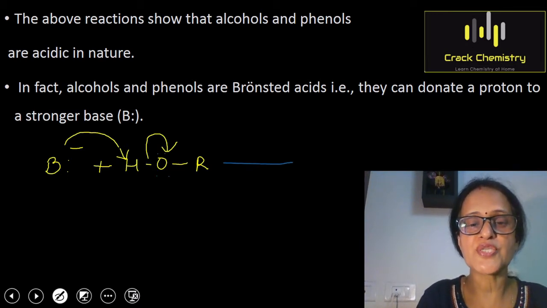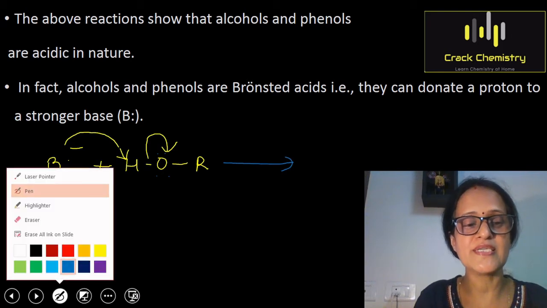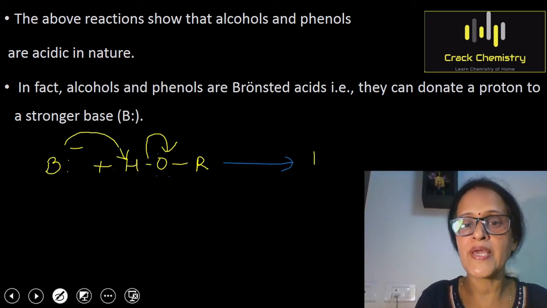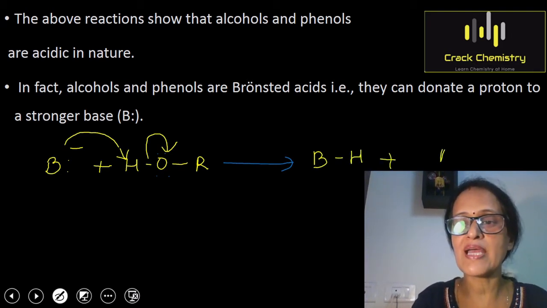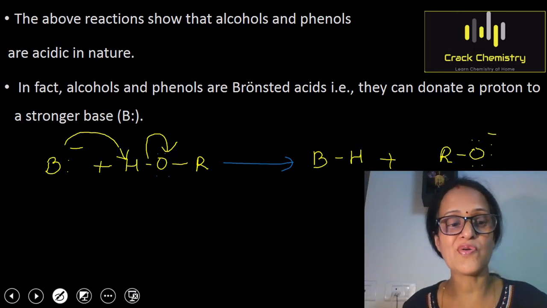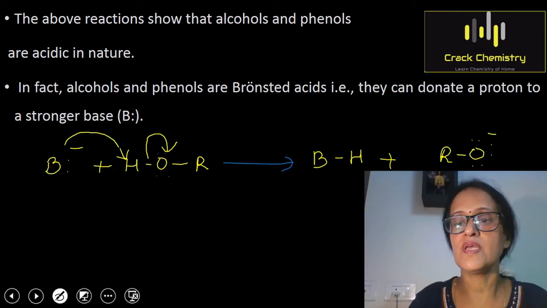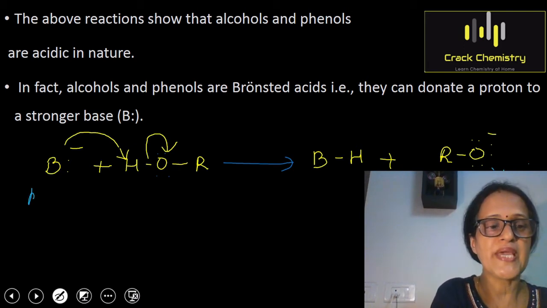So after this reaction, what will be formed? You can write here, the base will undergo protonation and will form BH, and the alcohol will be converted into an alkoxide ion. So you can see here, this is RO with 3 lone pairs of electrons and a negative charge. So this is the alkoxide ion. This was a base.